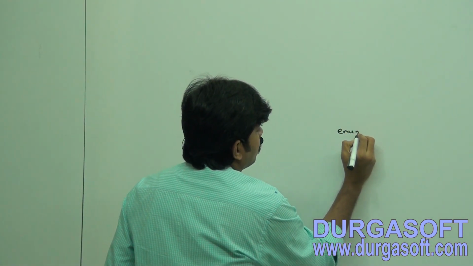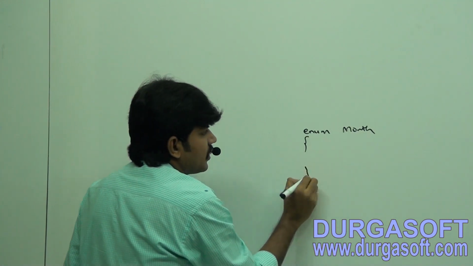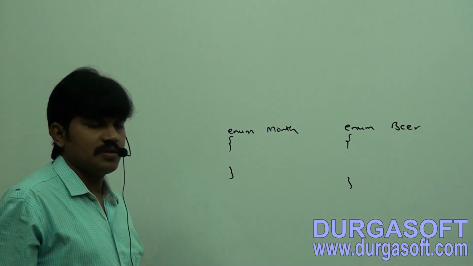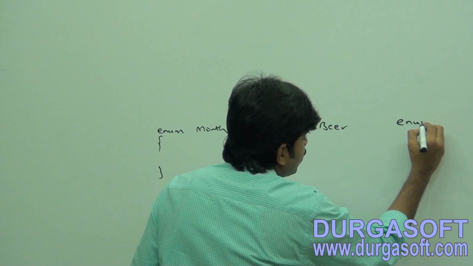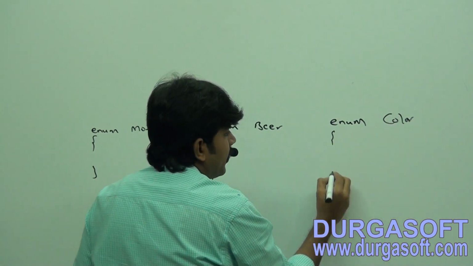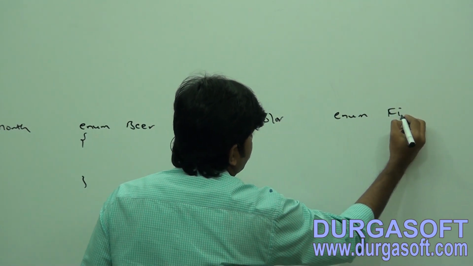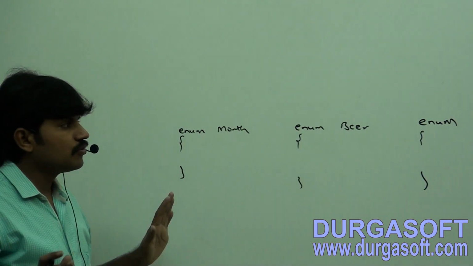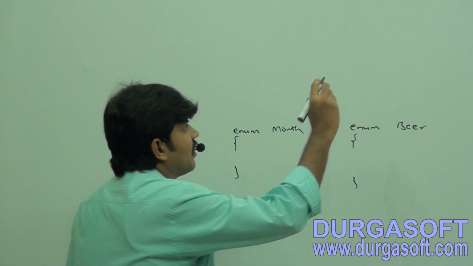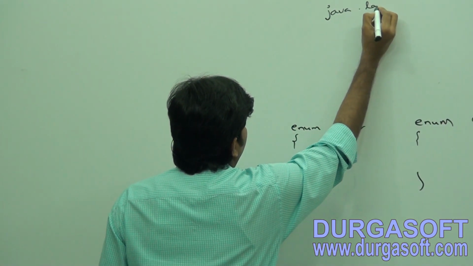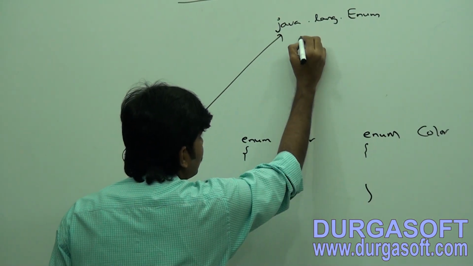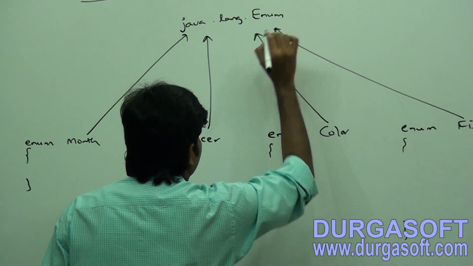Every enum in Java, like enum Month, enum Beer that I took in the last sessions, and next I may take examples like enum Color, enum Fish, all enums in Java are direct child classes of java.lang.Enum.